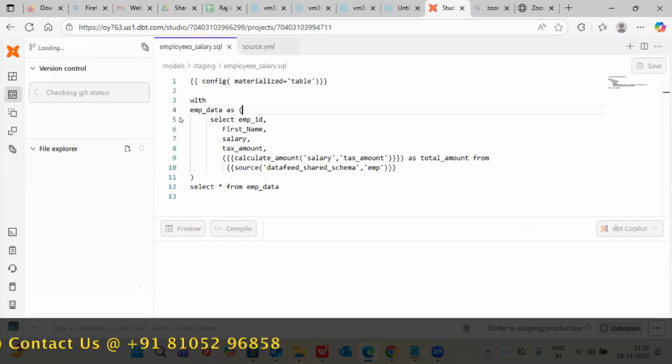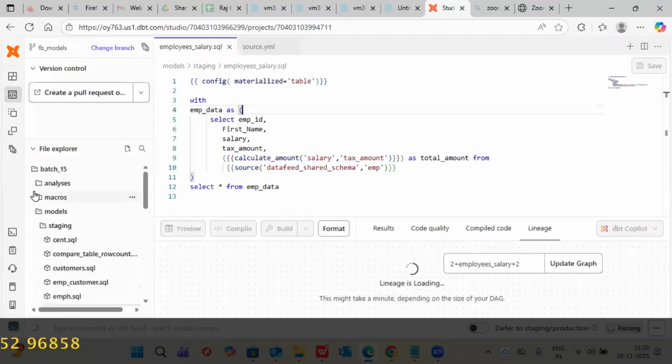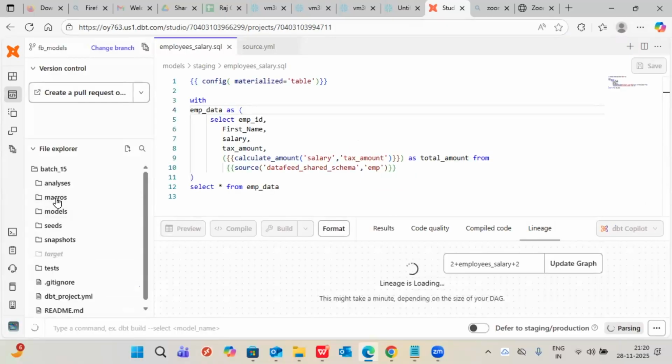Okay, in real time, I'm going to cover macros, models, seeds, snapshots, and test cases. These are the only topics available in DBT. This is all I'm going to cover.